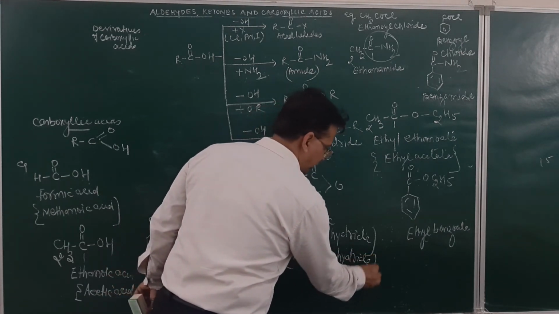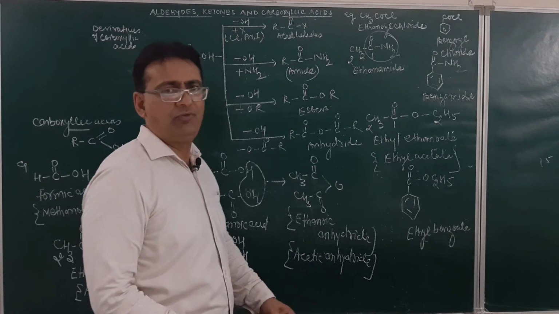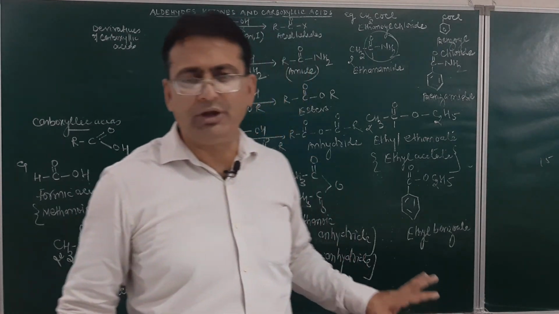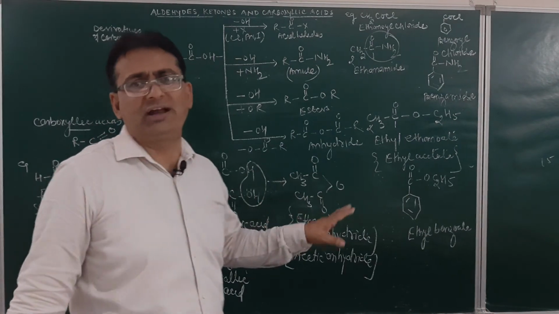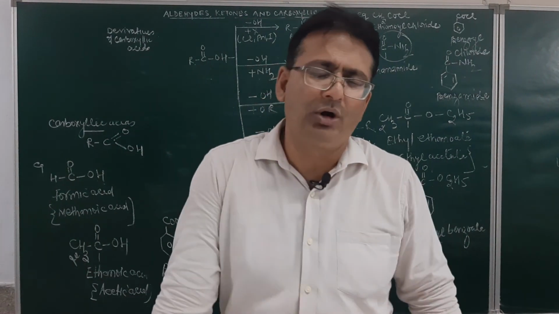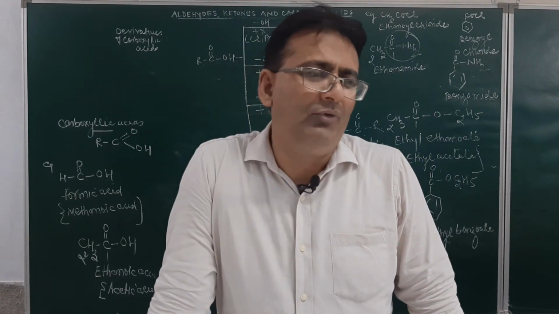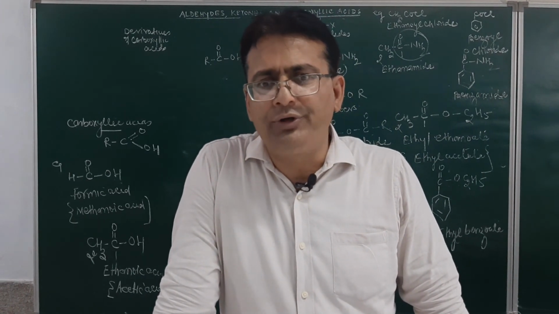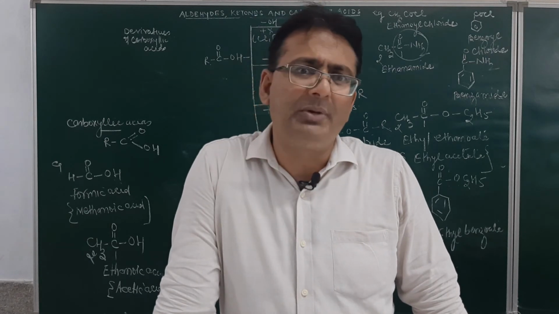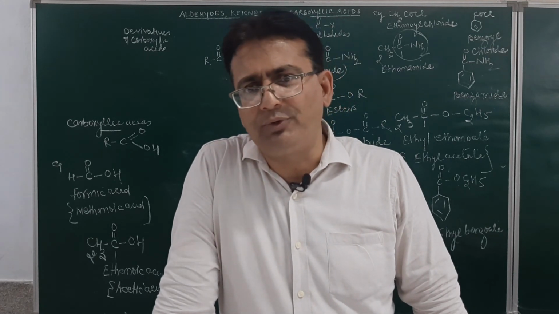So the formation of ethanoic anhydride or acetic anhydride will be there. This is what we will be discussing in this chapter of aldehydes, ketones, carboxylic acids and their derivatives. All of them are carbonyl compounds. I have discussed with you in brief what aldehydes, ketones and carboxylic acids are, and the various acid derivatives that we are supposed to study.